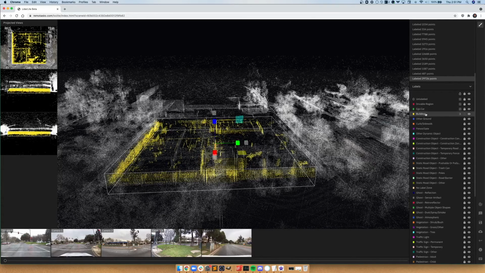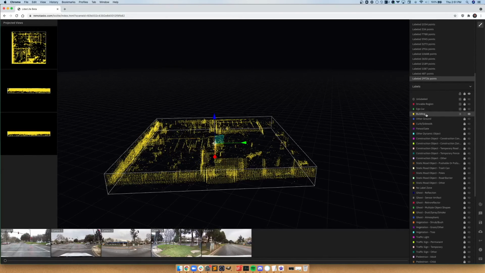If you hold down Shift while double clicking, that will lock and unlock all of the labels besides that label that you're double clicking on. So one good use case is if you want to label only the building labels, I'll double click it first to show only the building points, then Shift double click it to make sure that only the building points are going to be editable. You can see this here underneath the lock features. Each of the labels is locked except for the building label here.